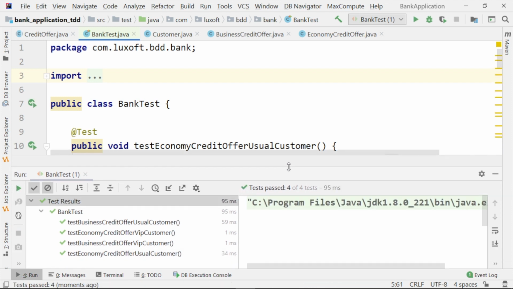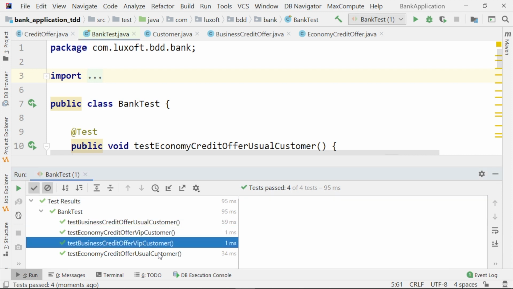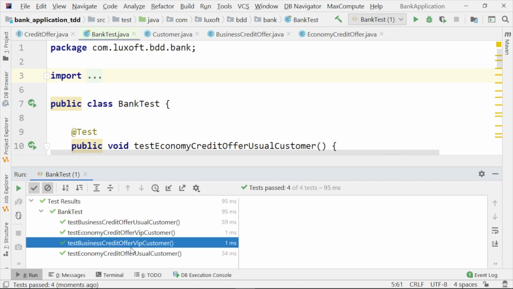So what we see is that all 4 tests have been successfully executed, and we can see them here, and we can read them. Of course, the names of the tests are significant. We have assigned to them significant test names. Test business credit offer usual customer, test business credit offer VIP customer.